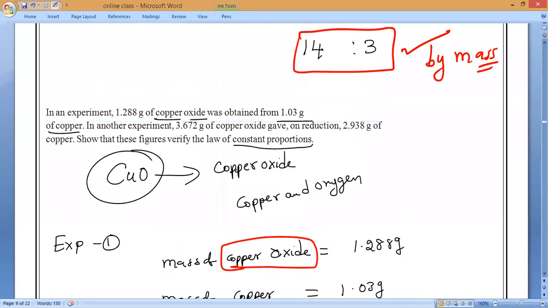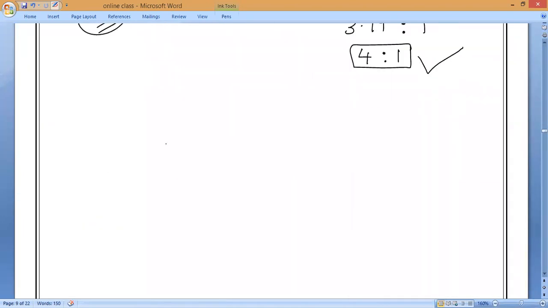Now see the second experiment and read it. In another experiment, 3.672 grams of copper oxide gave on reduction 2.938 grams of copper. So it is going in reverse reaction now. So now who is the reactant here? Anybody can tell?